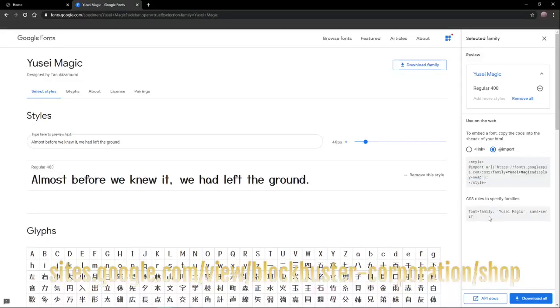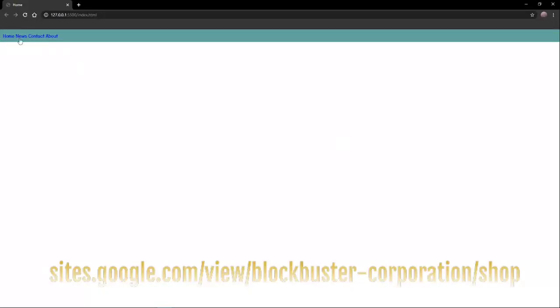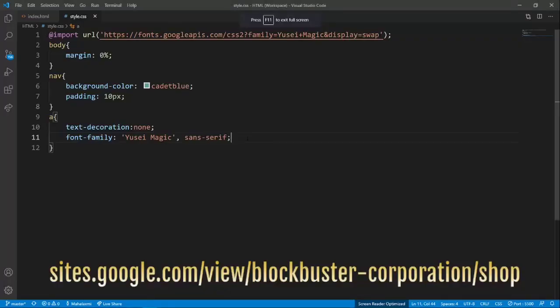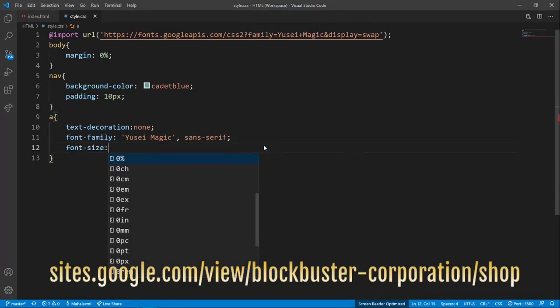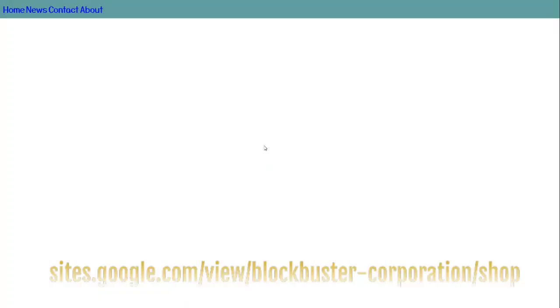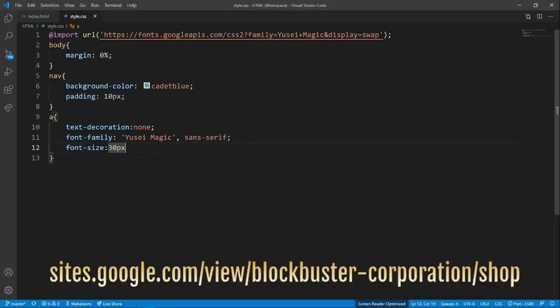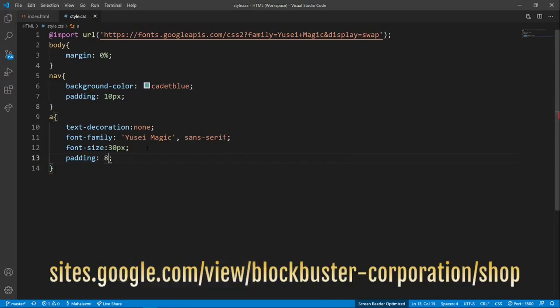Then inside, I'm copying the rules and pasting them over here. We change the font. I want to change the font size. I want it about 30 pixels. It's a bit big. And then I want padding or margin, 8 pixels.